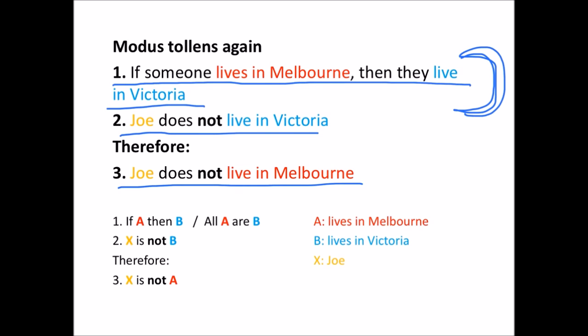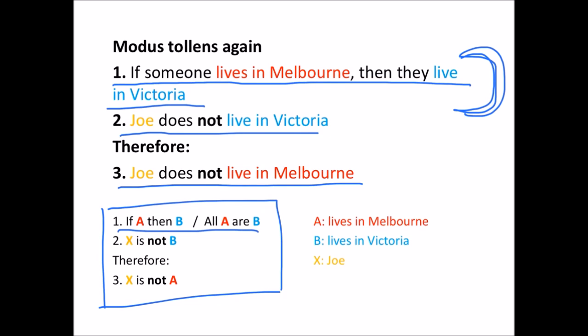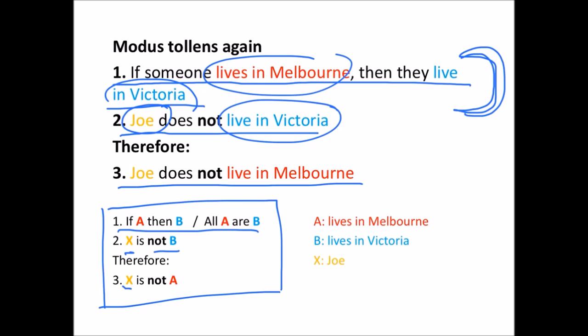So the pattern of argument is this: if A then B, or all A are B. If someone lives in Melbourne, then they live in Victoria, and some particular individual, X, is not B, Joe does not live in Victoria, therefore that individual X is not A, Joe does not live in Melbourne.